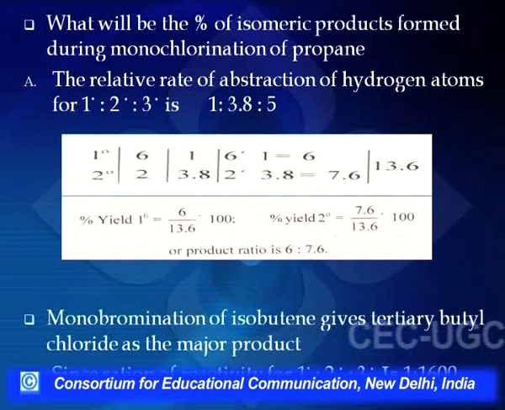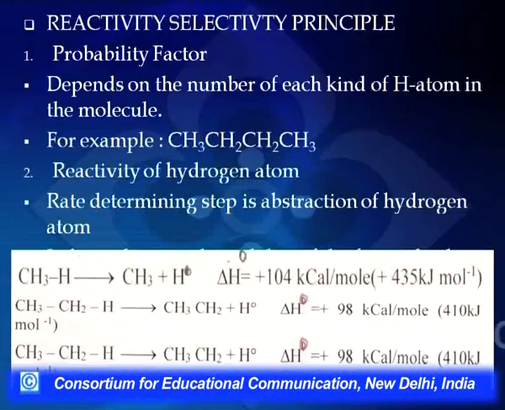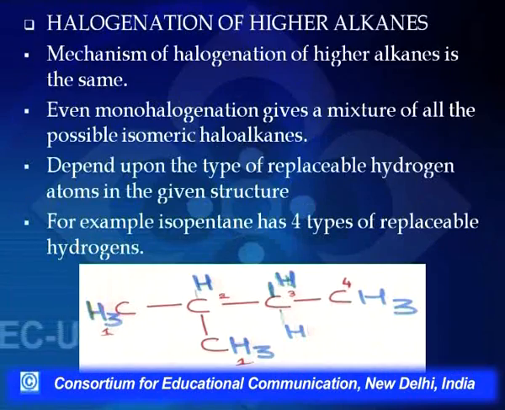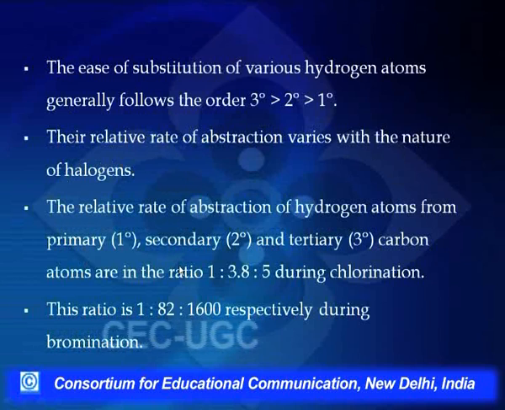If I talk of isopentane and look into this molecule, then the probability of chlorine reacting with a primary hydrogen, a secondary hydrogen or a tertiary hydrogen is nearly equal. Whereas if I talk of bromine, which is less reactive, it will be more selective.